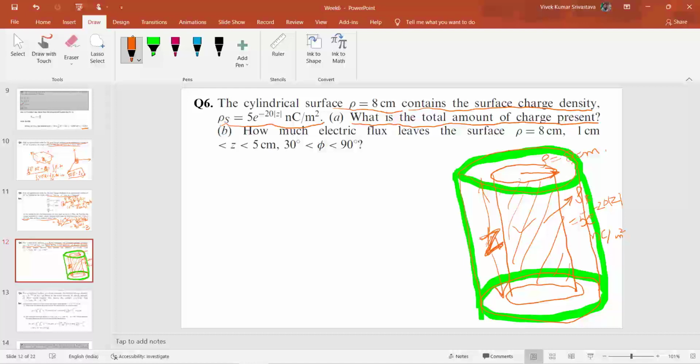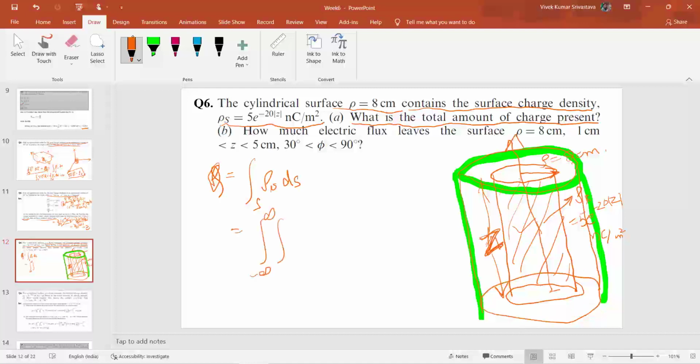The total amount of charge present that we have to calculate is defined as the surface integral of rho s into dS.